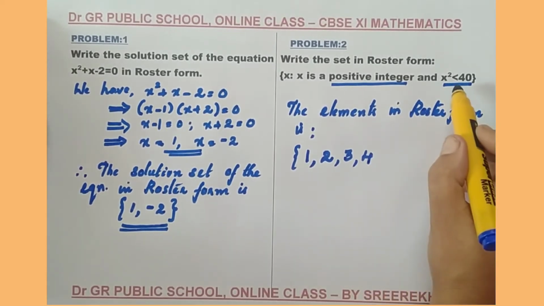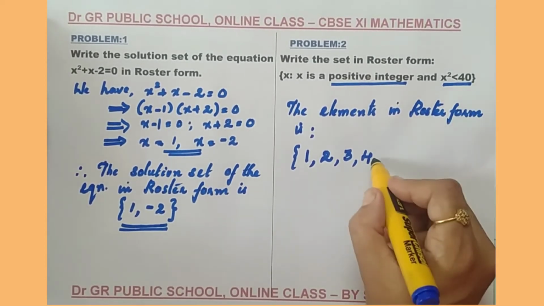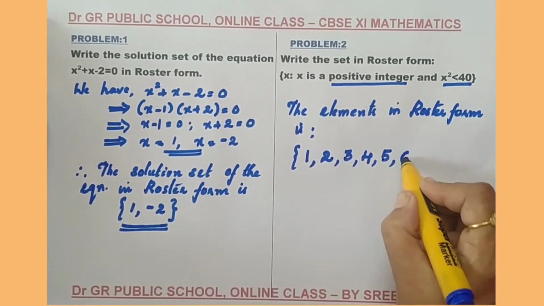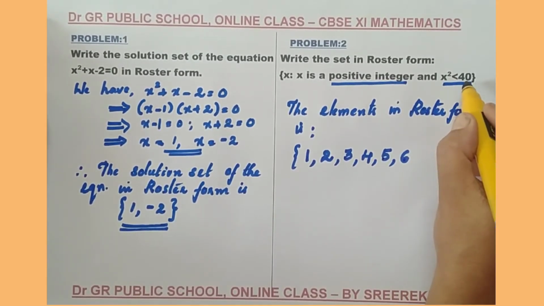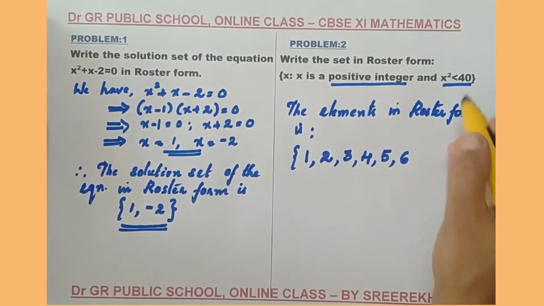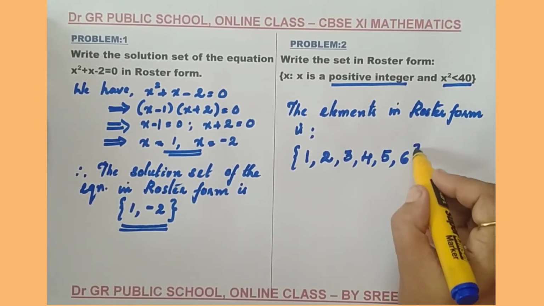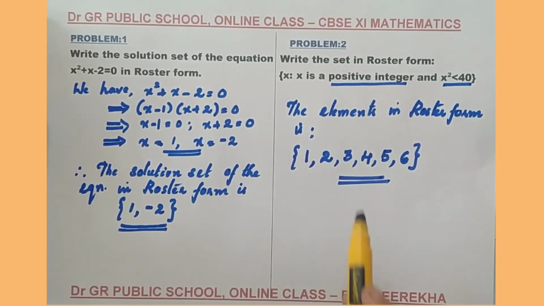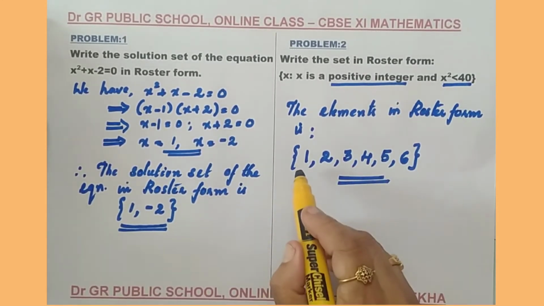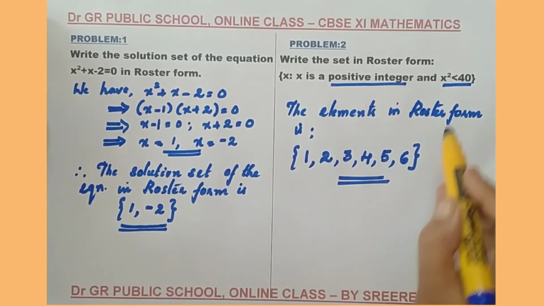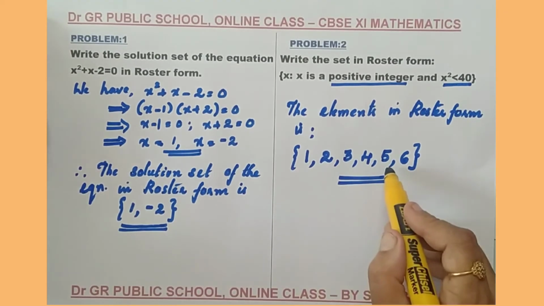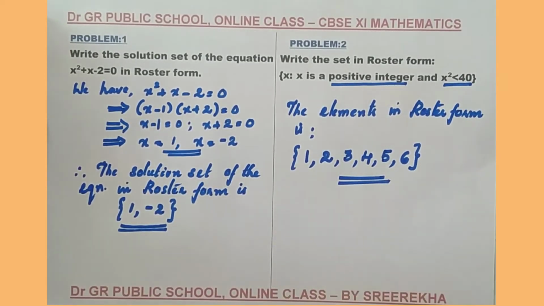That also favorable because 4 square 16 is less than 40. 5 square is 25 which is less than 40. 6 square is 36 which is less than 40. But 7 square is 49 which is not less than 40. So these are the only elements favorable for the given set. So writing the set in roster form means that writing the elements favorable for the given condition in the question by putting commas in between and enclosing them in curly braces.